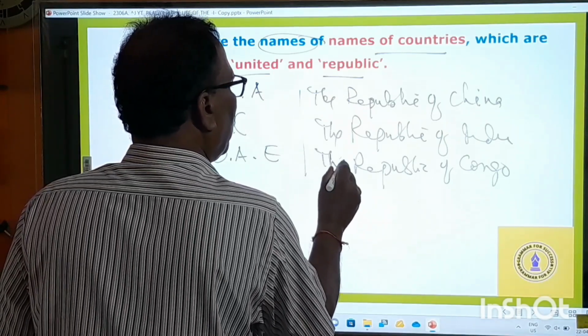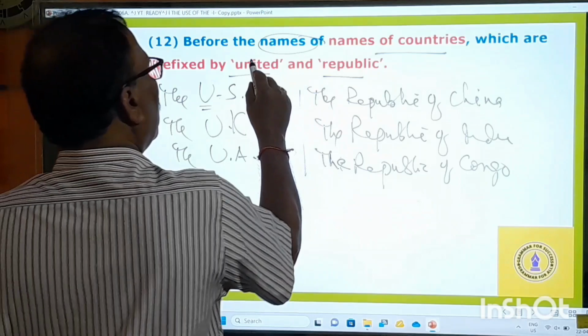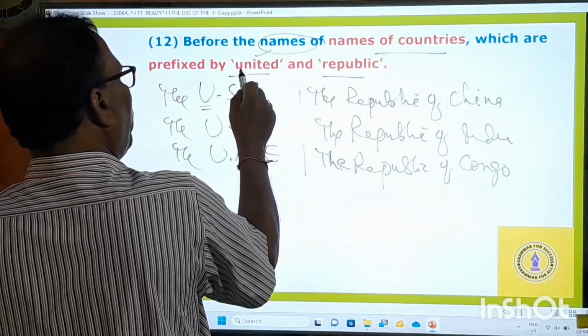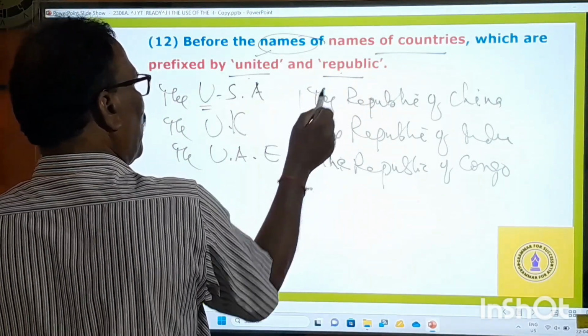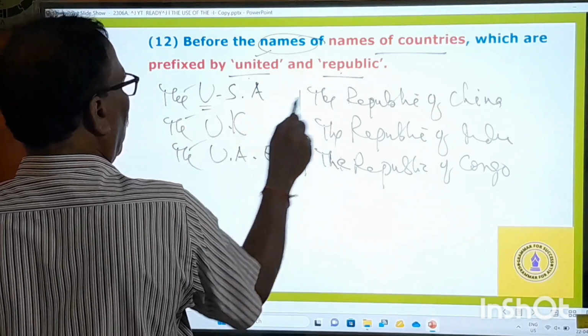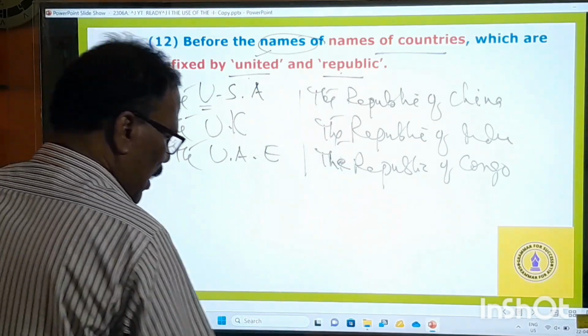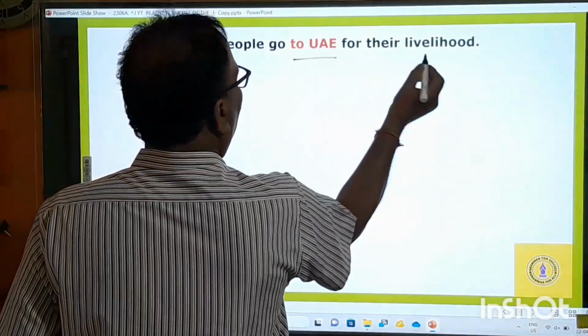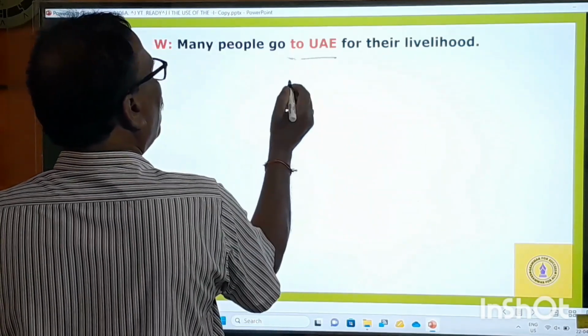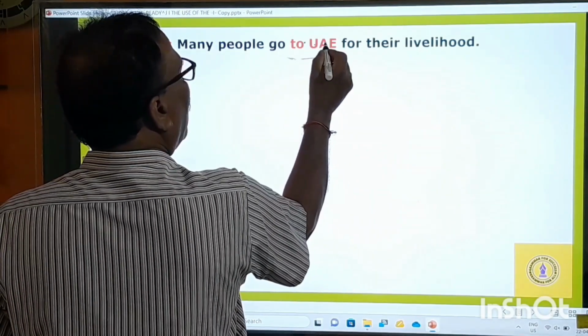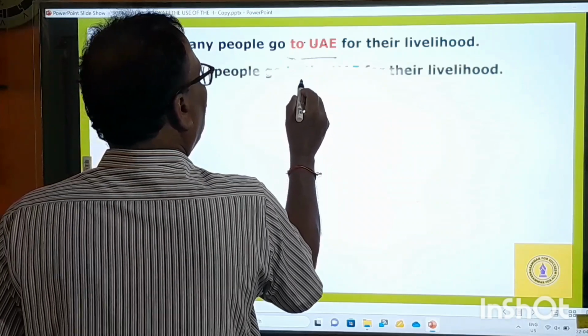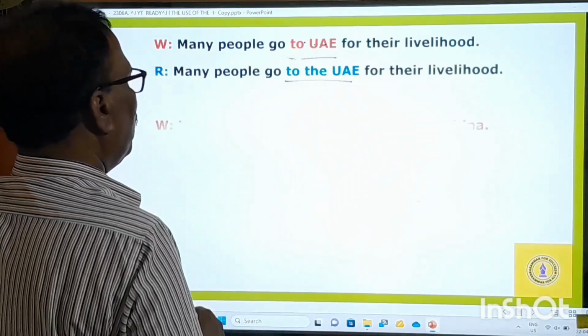Names of countries prefixed by United or Republic, we must use the definite article. Let people go to UAE for their livelihood. Many people go to UAE, United Arab Emirates. You have to say to the UAE.